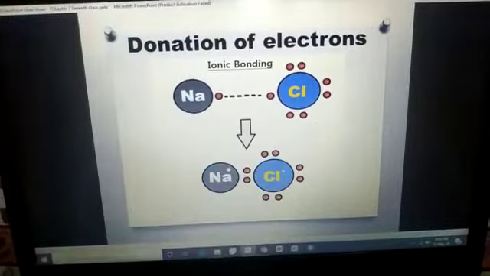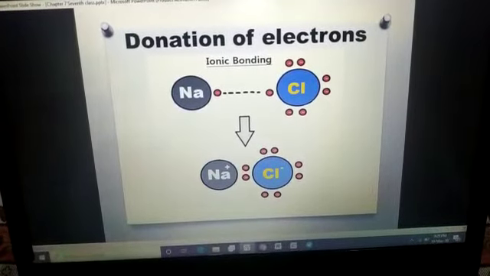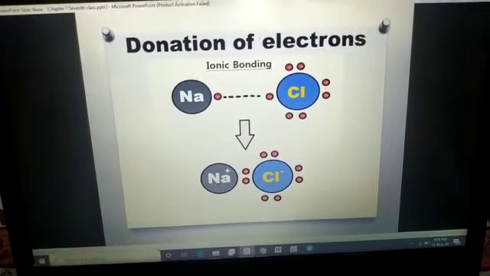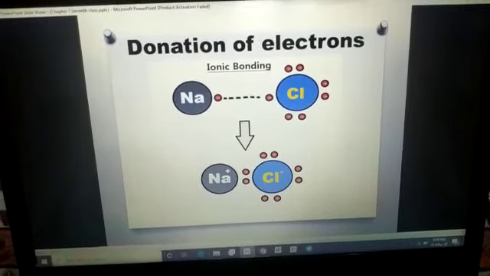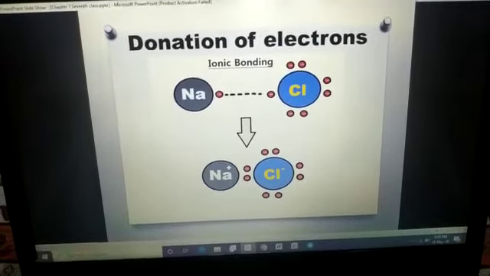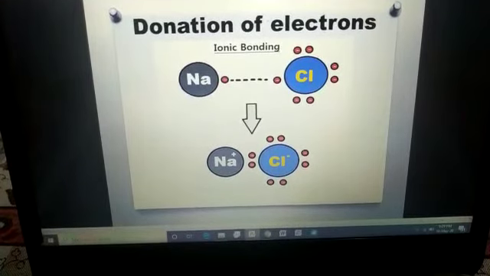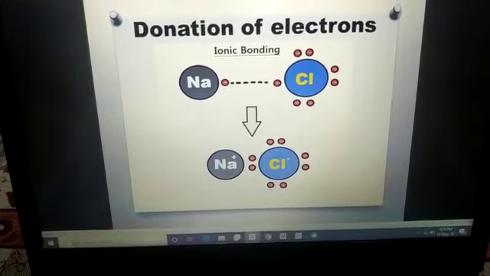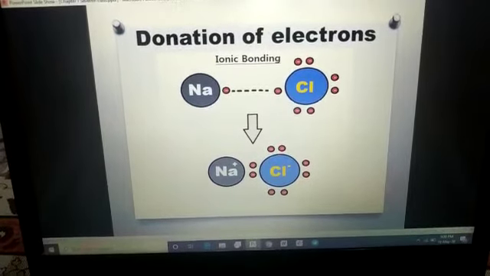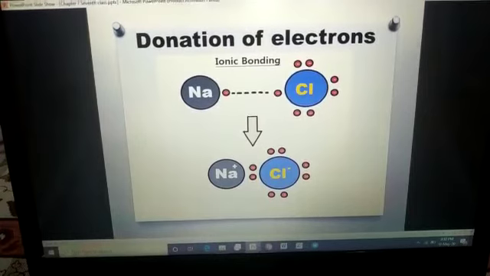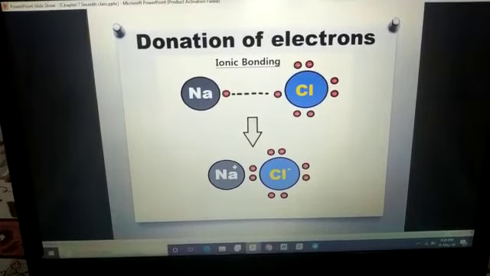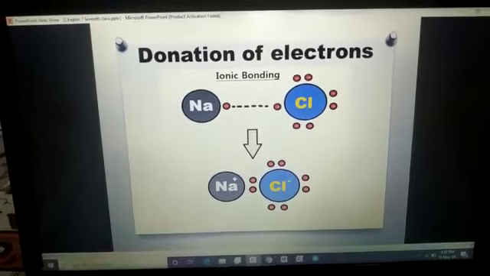And if any of the compound is taking more than one electron, it means the ions will get changed. Minus 2 will come, plus 2 will come if it is giving 2 electrons. I will show you more examples on the basis of this topic. Okay, just understand it properly.